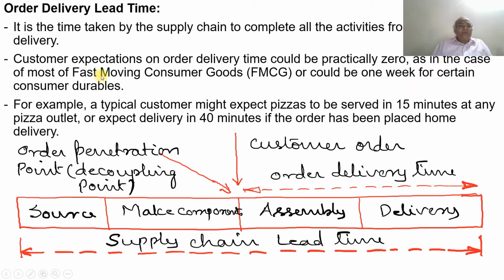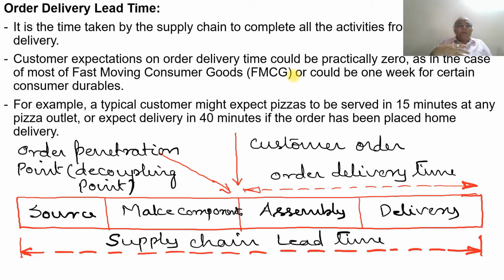As in the case of fast-moving consumer goods, that is FMCG, customer expectation on order delivery time could be practically zero. That means the moment he gives the order, he should be able to get the part immediately.